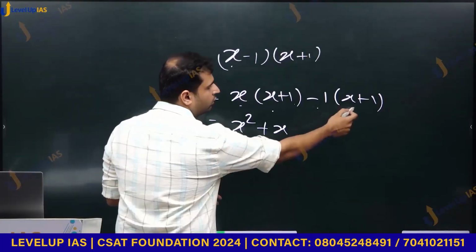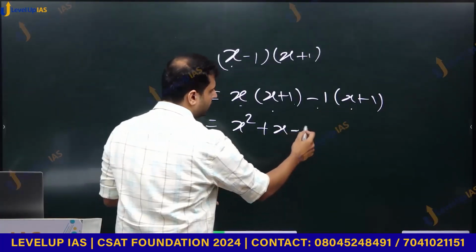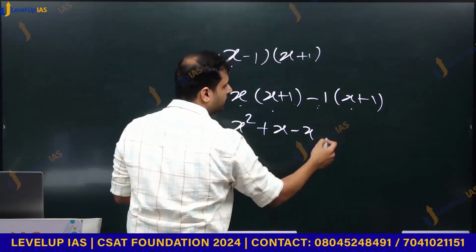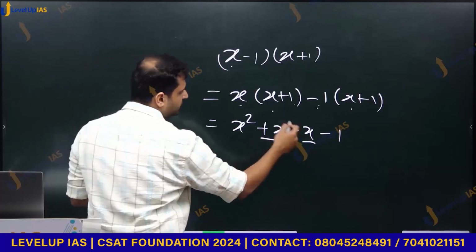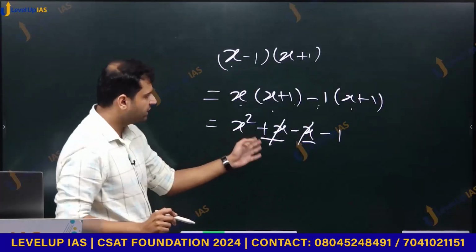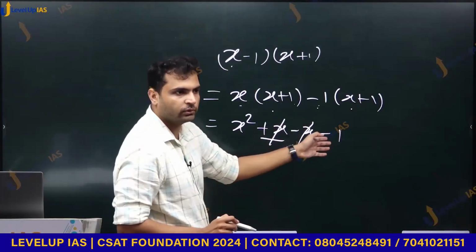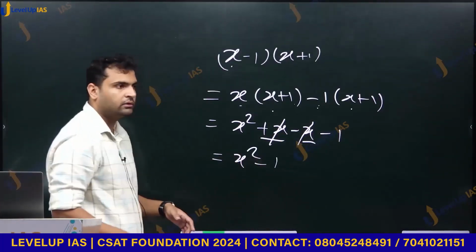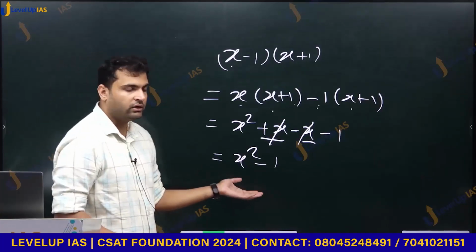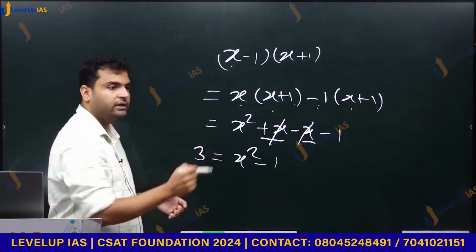This is minus 1 into x is minus x, and minus 1 into 1 is minus 1. Plus x and minus x will get cancelled, meaning x minus x is 0. So we have x square minus 1. This is the right hand side, and on the left hand side we had 3.